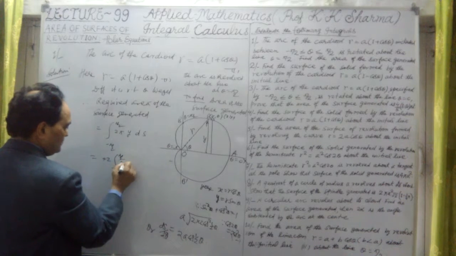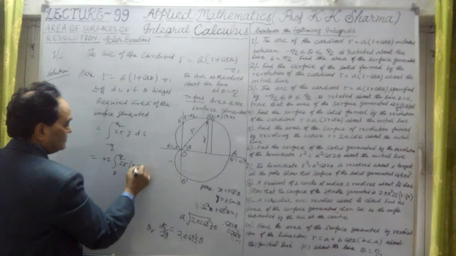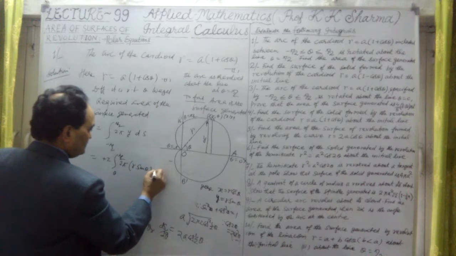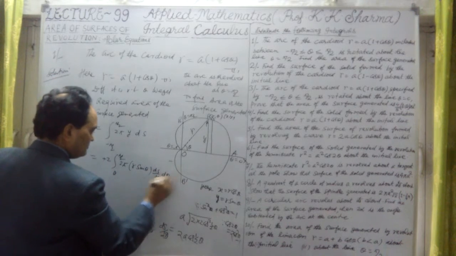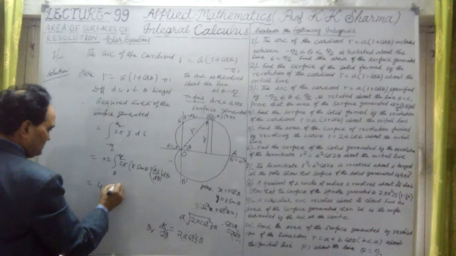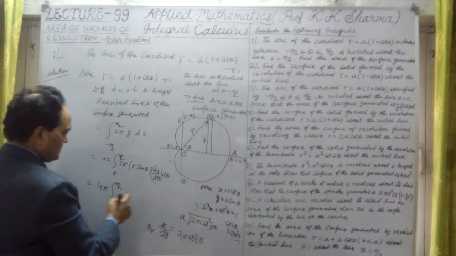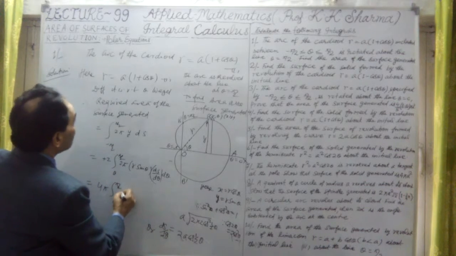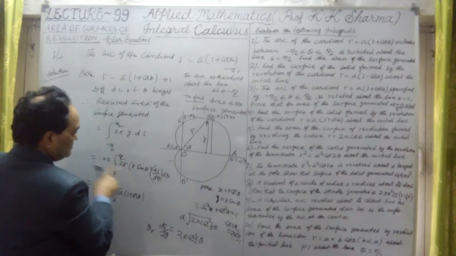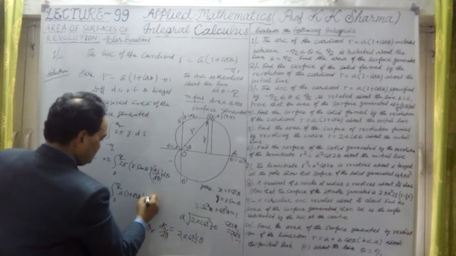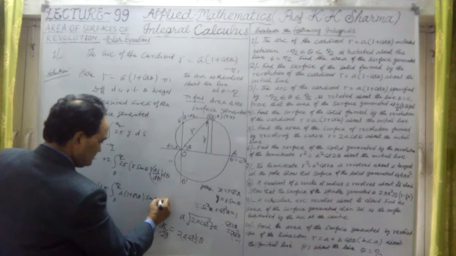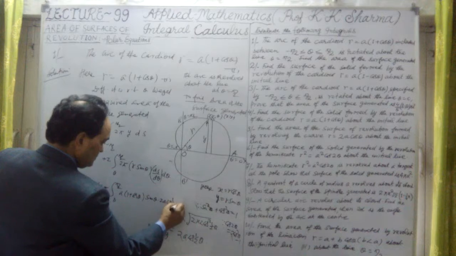Now this is 2 pi, y is here r sine theta, y equal to r sine theta, and ds upon d theta, let me write here, into d theta. ds upon d theta is this value. We can write it as 4 pi, 0 to pi by 2. Here r is a into 1 plus cos theta. The r sine theta stays as it is, into twice a cos half theta into d theta, because ds by d theta is twice a cos half theta.